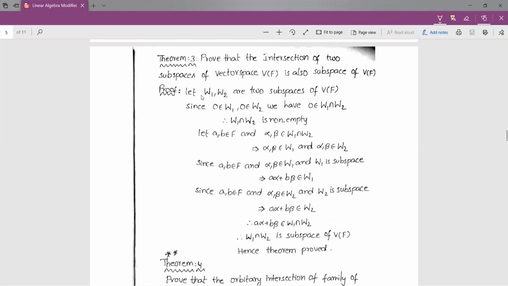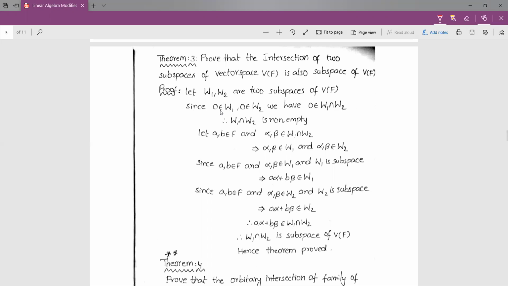Whenever W1 is a subspace, by definition of subspace, W1 itself is a vector space. So whenever W1 is a vector space, by identity property, clearly 0 belongs to W1. And in the same way, 0 also belongs to W2. So therefore, 0 belongs to W1 intersection W2.